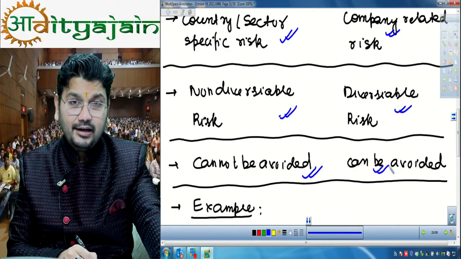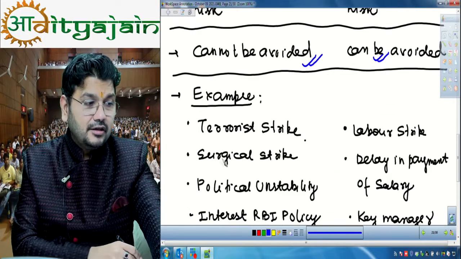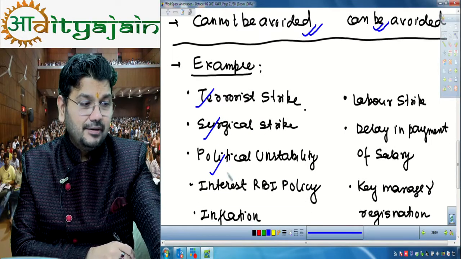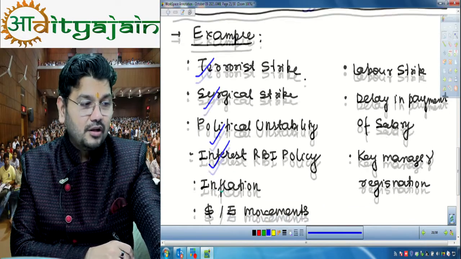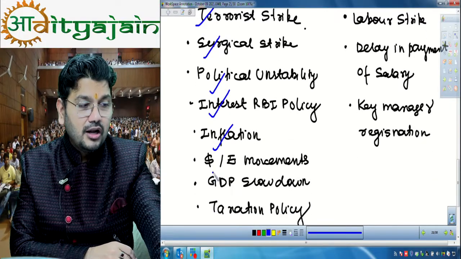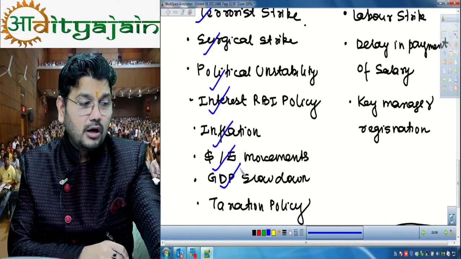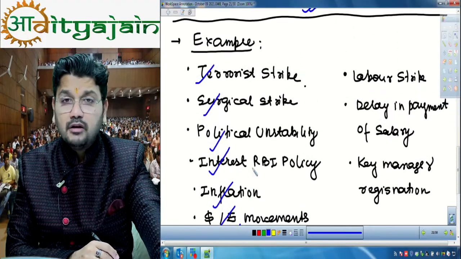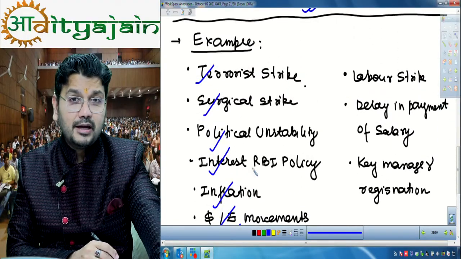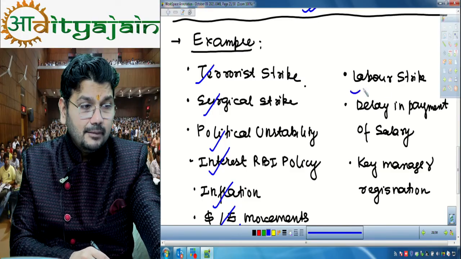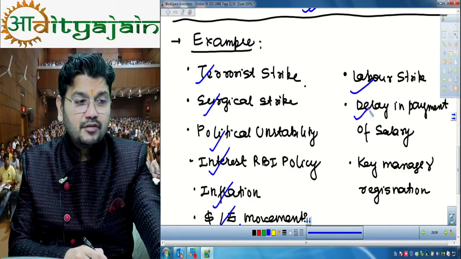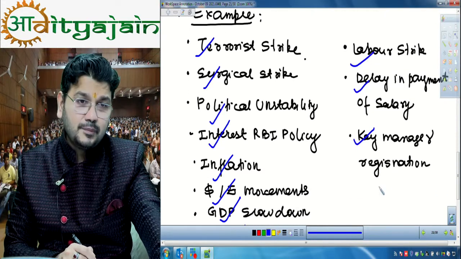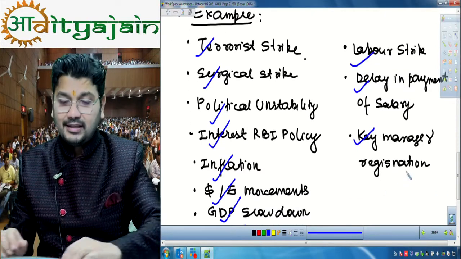Examples: terrorist strike, surgical strike, political instability, interest rate RBI policy, inflation, dollar rupee movement, GDP slowdown, taxation policy. These all are systematic risks which cannot be controlled by a particular company. Labor strike, delay in payment of salary, key manager resignation. These are unsystematic risks which can be controlled by the company.